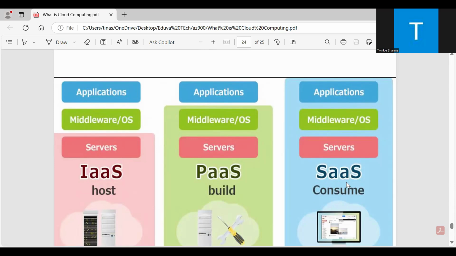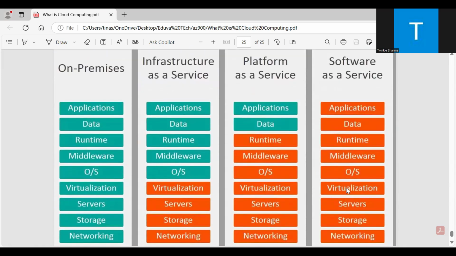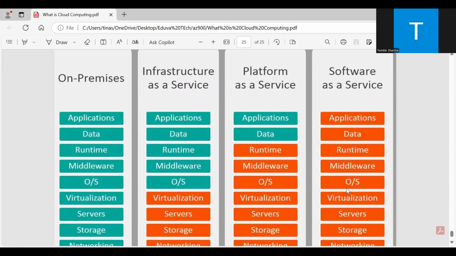But if you are taking infrastructure as a service, you have almost full control over your infrastructure. And if you are taking the platform, some of the services are in your hands and some in the provider's hands.